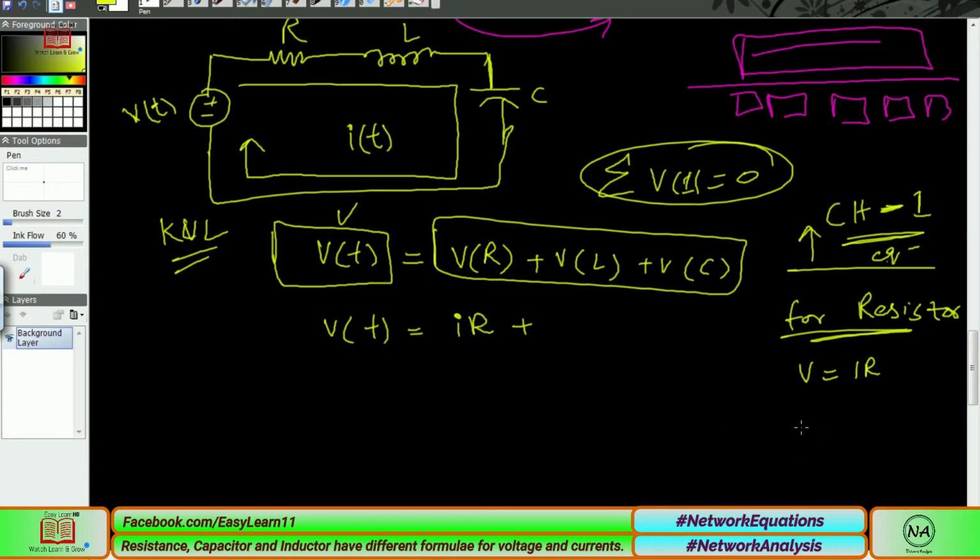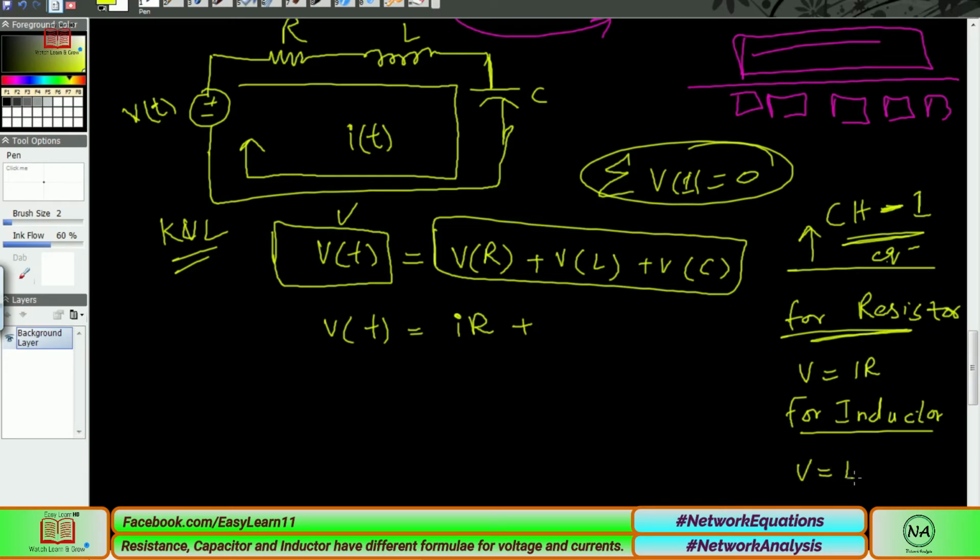Next is the voltage of the inductor. What is the formula for the inductor? The formula for the inductor, v is equal to, what is the formula for the inductor?